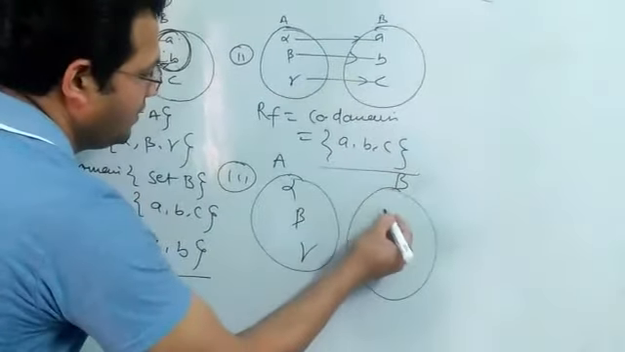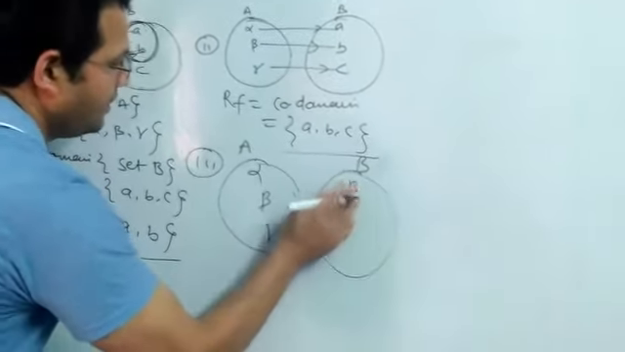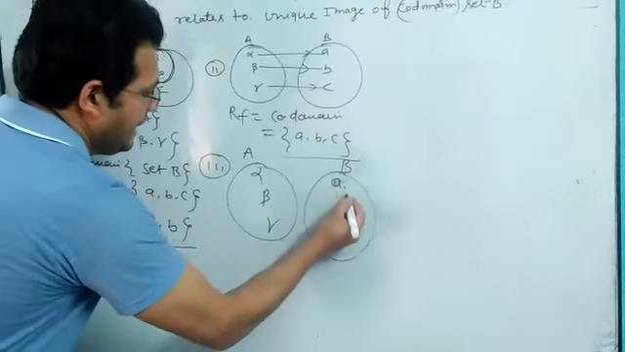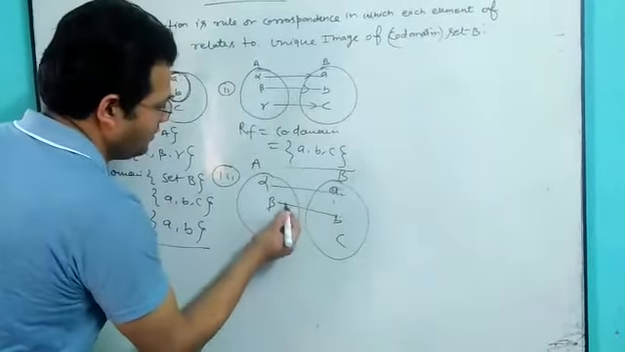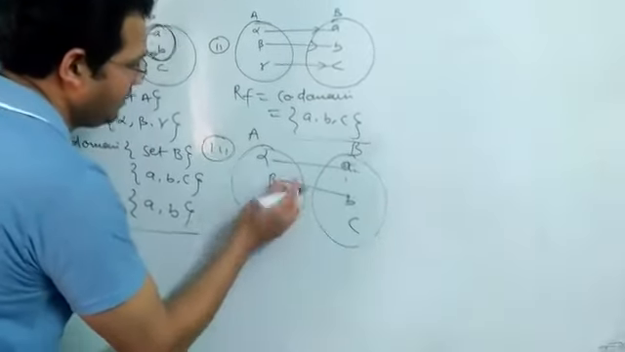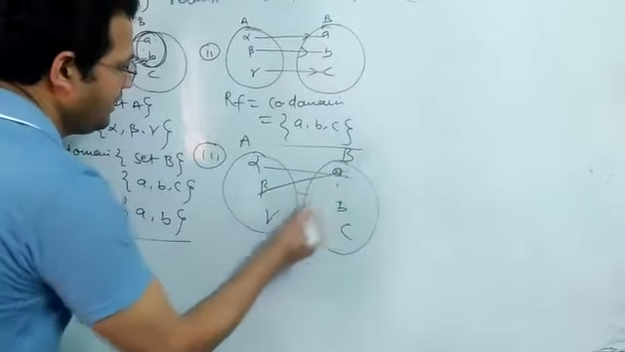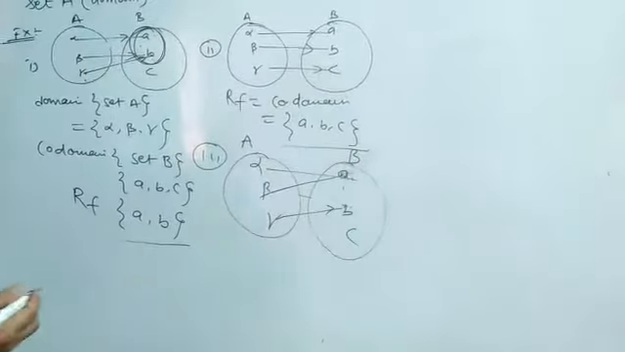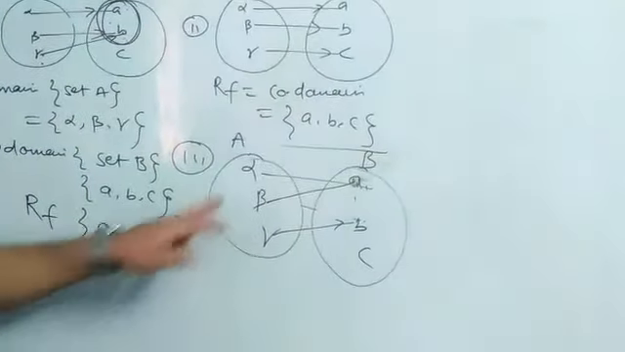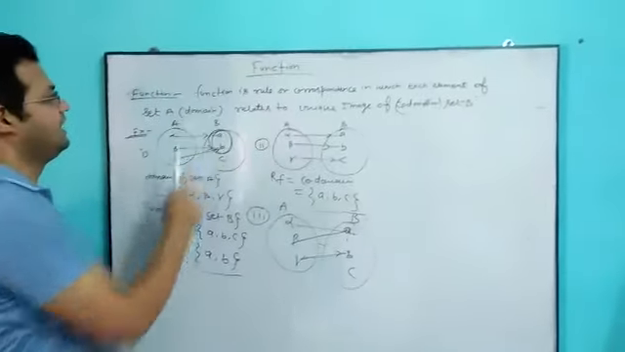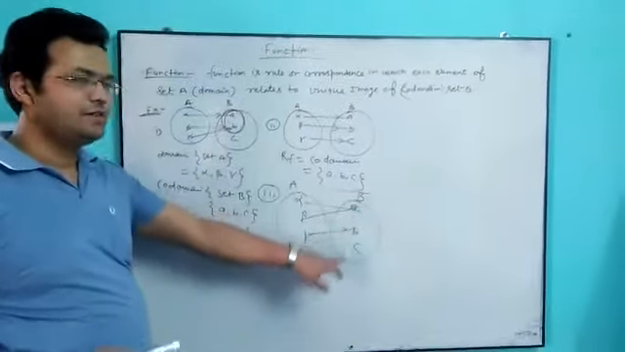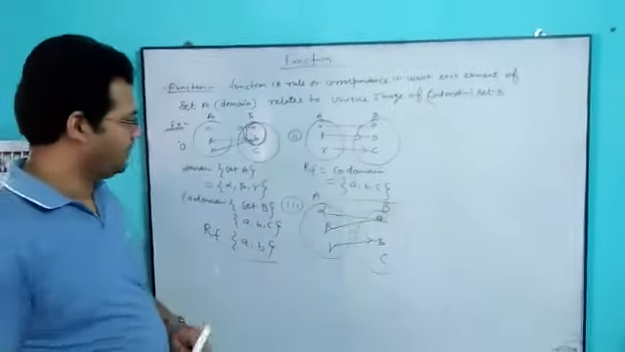Now the second part. In the third figure, is it a function or not? Suppose I am taking alpha, beta, gamma and A, B, C again, with A, B, and gamma connected as drawn. By the basic definition of function, all elements of set A are related to set B. Yes, it means it is a function.